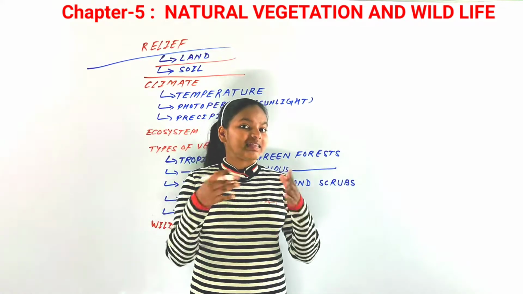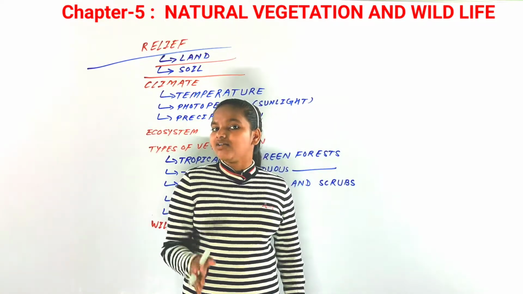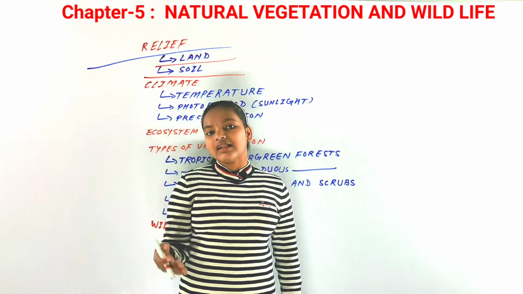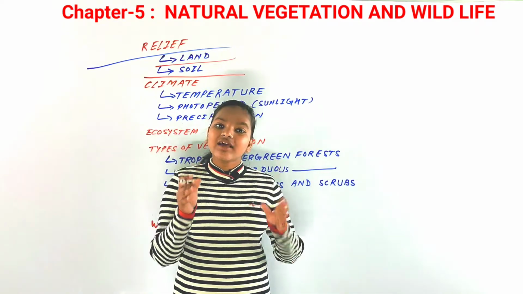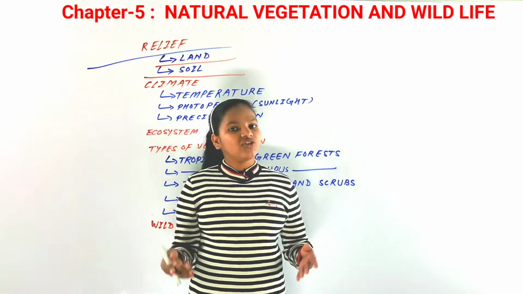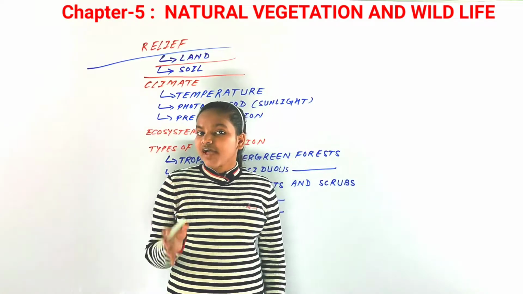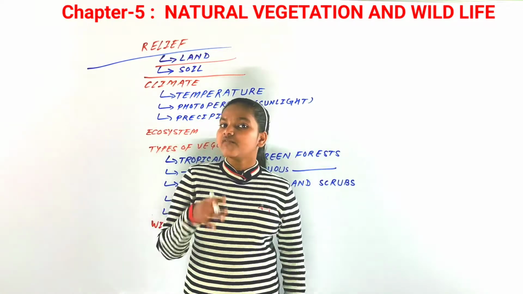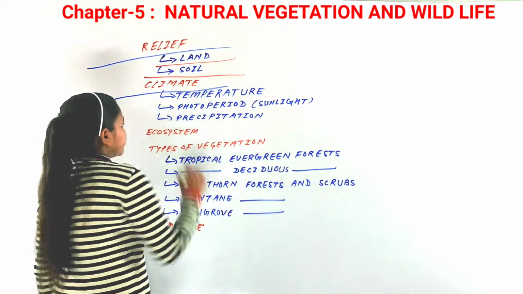You could say the deltaic soils, the soil that is found in the plains of the deltas of the Ganga and Brahmaputra rivers. So you could say that these are the factors that affect the relief features of our country. Now the second factor that affects the natural vegetation, the flora and fauna, is climate.